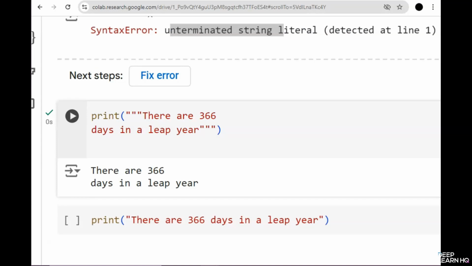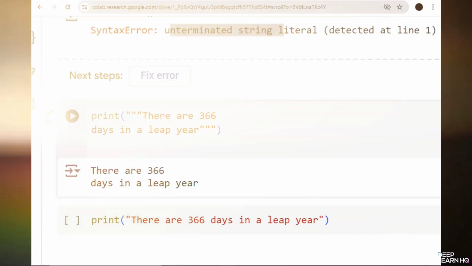So yes, congratulations, you have just taken a deep dive into data types and arithmetic operations in Python. Whether you're working with strings, integers, or floats, Python offers powerful tools to manipulate and analyze data. Keep experimenting with these concepts and you'll be well on your way to becoming proficient in Python programming.